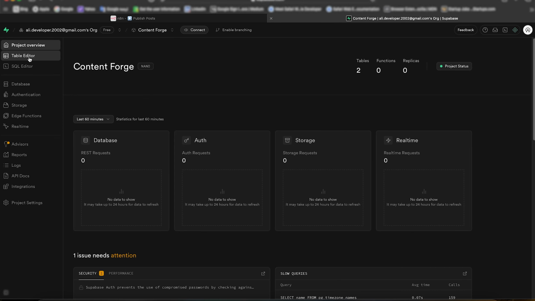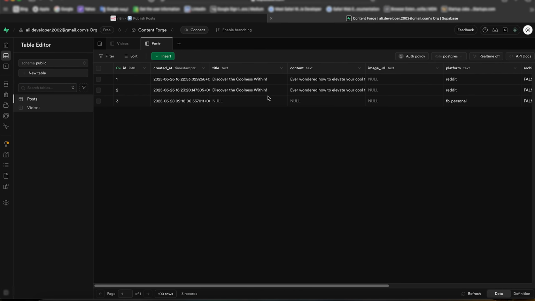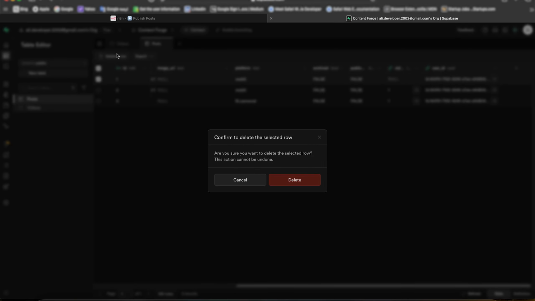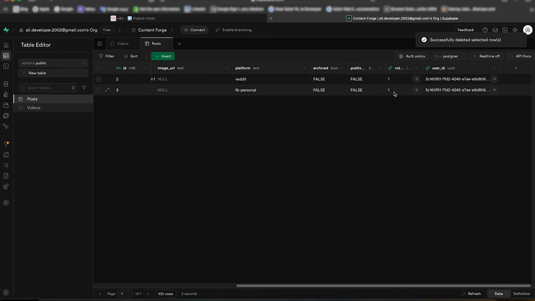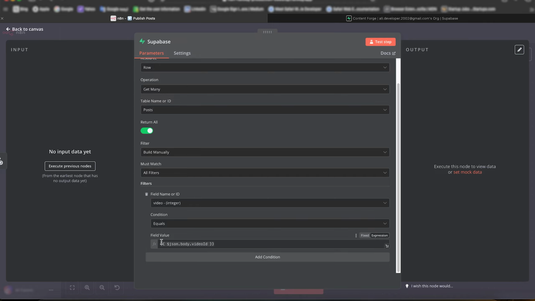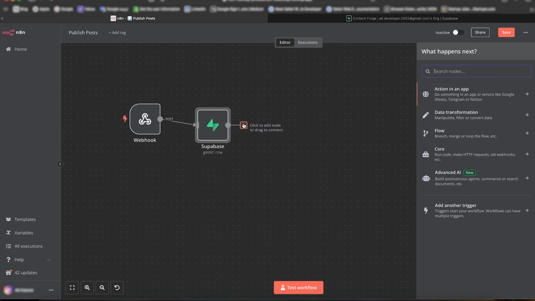So table editor. We can see we have a list of videos, and for those videos, we have a bunch of posts. We can see it has a video ID. I have to delete this one. This will break our system. These two posts are generated for our first video. And here we are basically getting those, if video equals json.body.video ID. Now, what do we want to do? We want to go through all of those rows and publish it to the right platform.